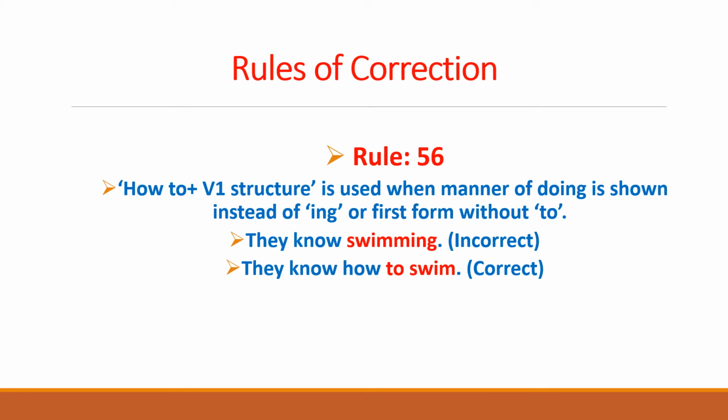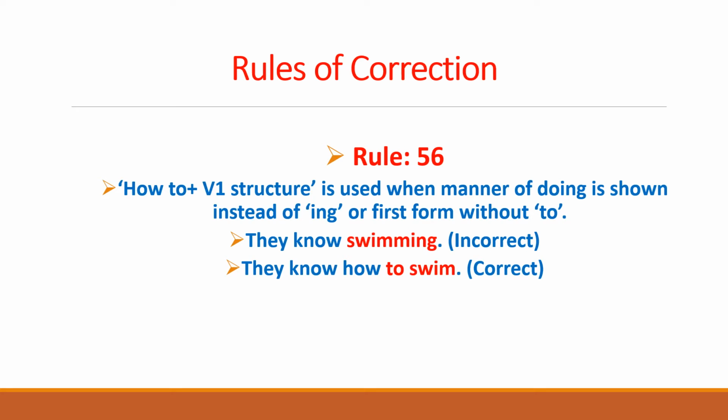We have discussed 55 rules of correction so far, in which we have explained the different points and principles related to the corrections of sentences in English, how to spot out the mistake in a sentence, and then the solution, how to correct it. Continuing in the same practice, today we would begin with the rule number 56.